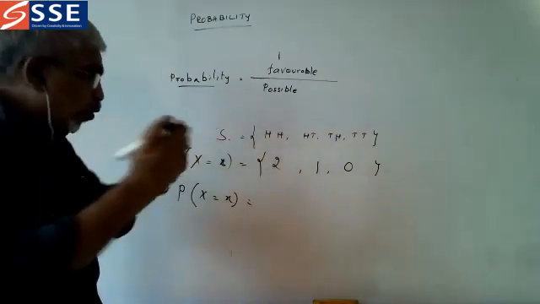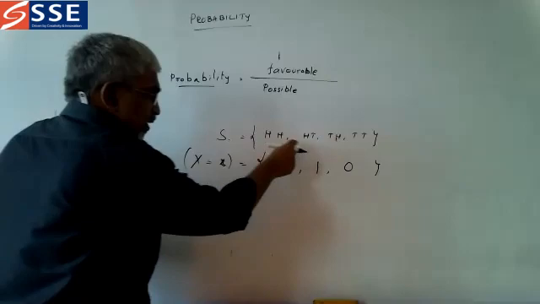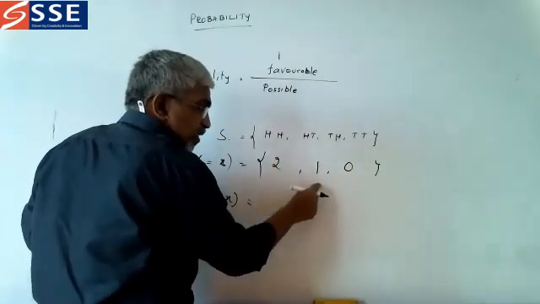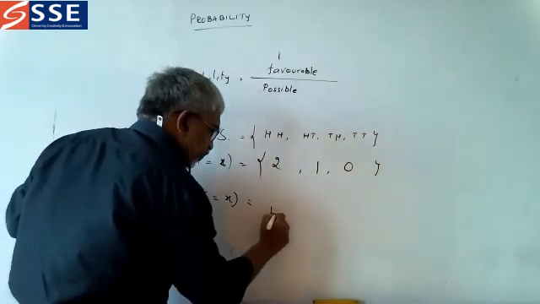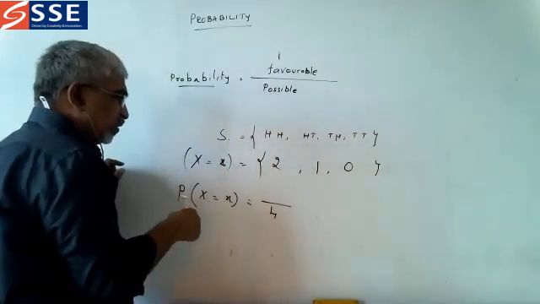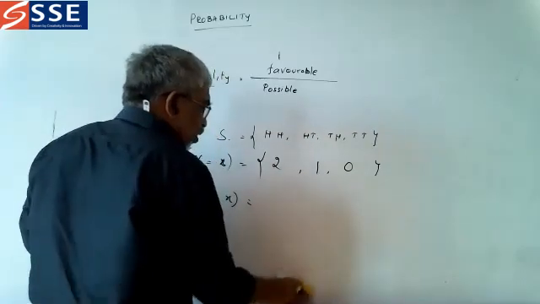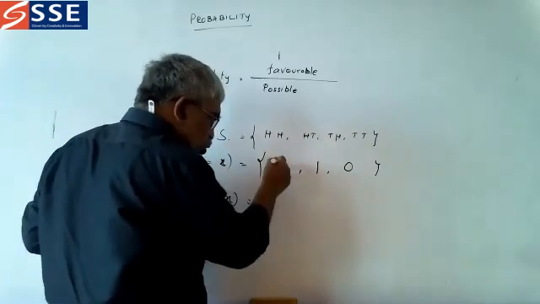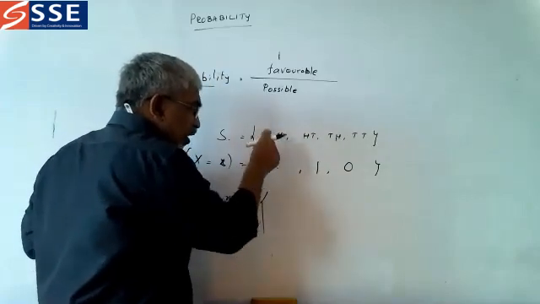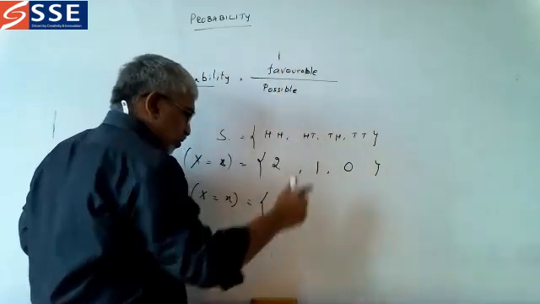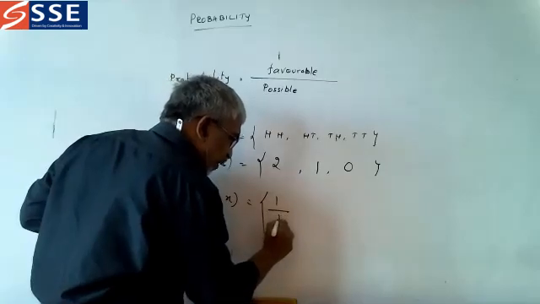This is the formula. Now what is the possible? 4 possibles are there, it is not 3. 2 times it is coming 1. So how many possibles are there? 4 possibles are there. And out of that, I want this 2 to come. We want this 2. How many times is it coming? 2 heads are coming only once. So we can put 1 by 4.